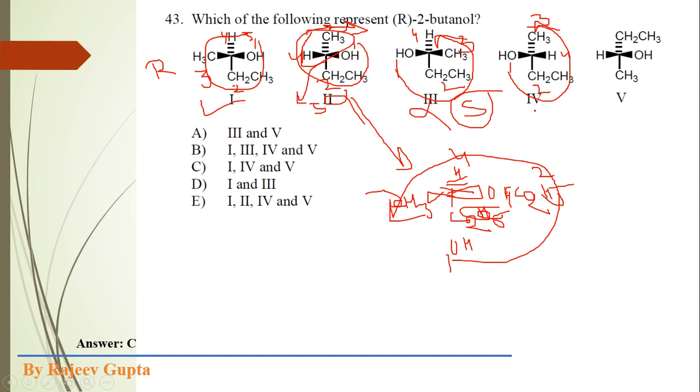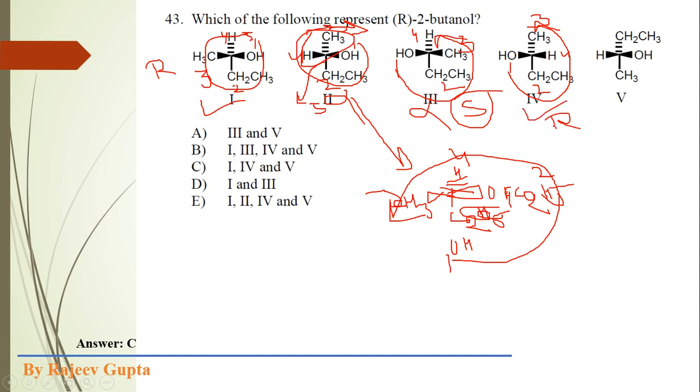So this is actually 1 and 2, 2 to 3. And the hydrogen atom is present at wedge, so we will reverse our answer and we get R. Okay, anti-clockwise direction, so it should be S, but we reverse our answer because hydrogen atom is present at wedge, means towards the viewer. Okay, so it is correct option.